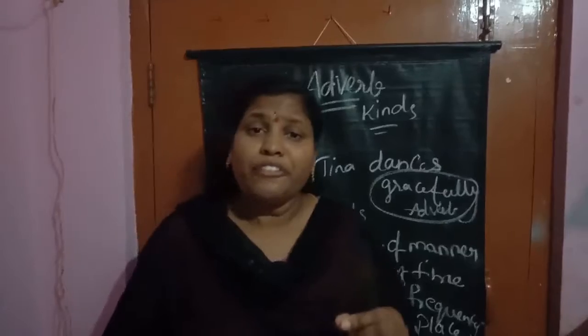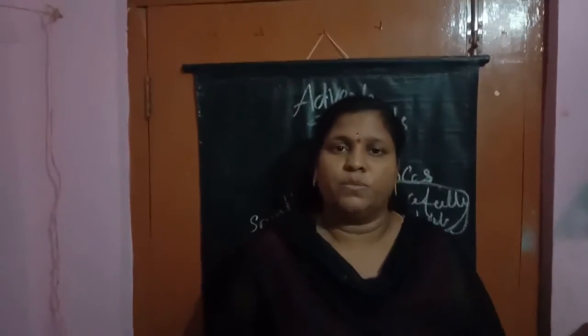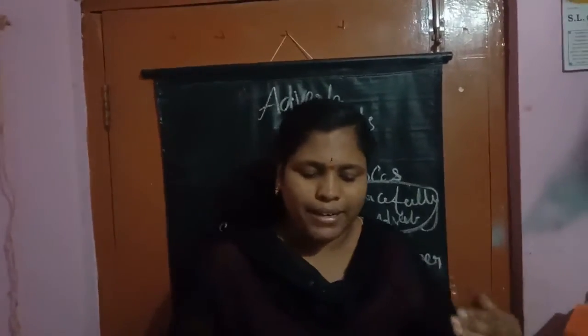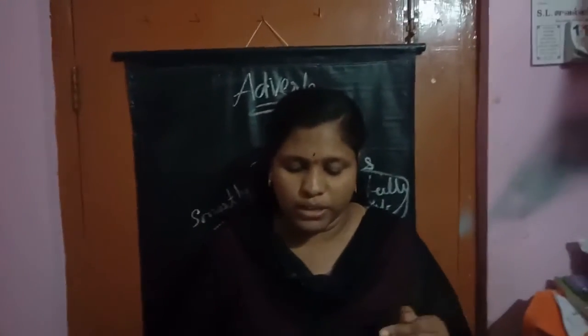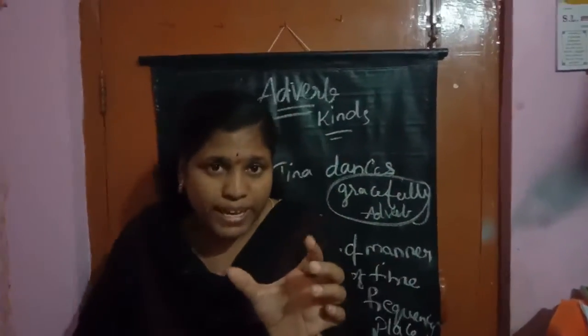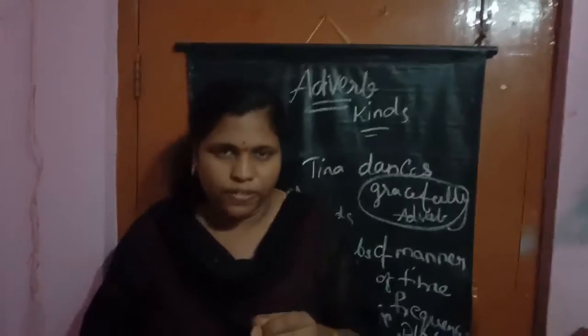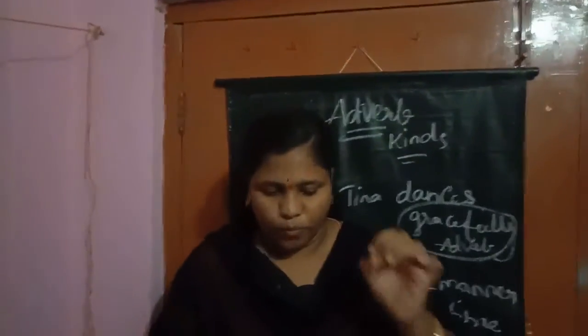See here, enough as an adjective is used before a noun. I could not get enough coffee for the two of us. Here, enough is used as an adjective before the noun. Enough coffee. Coffee is a noun. Okay, children.